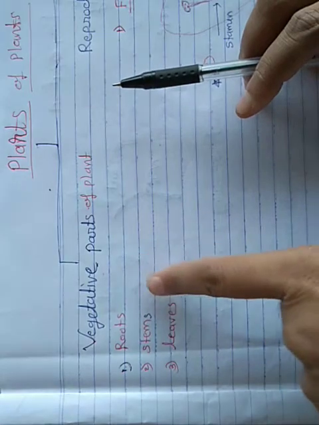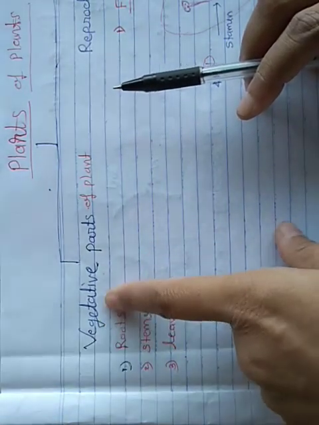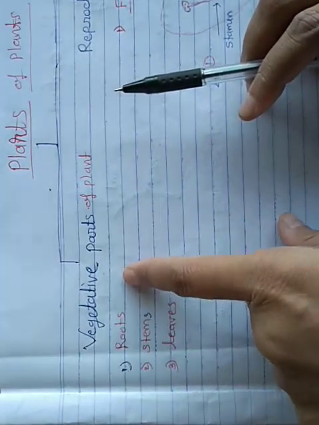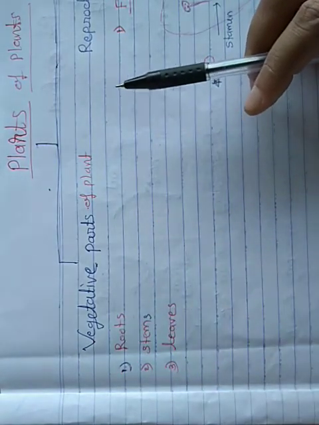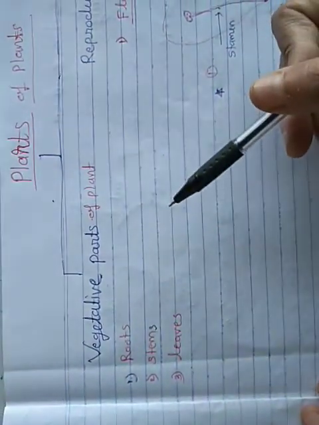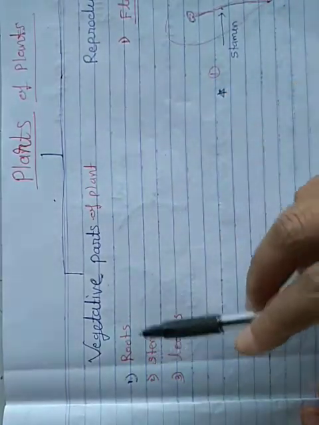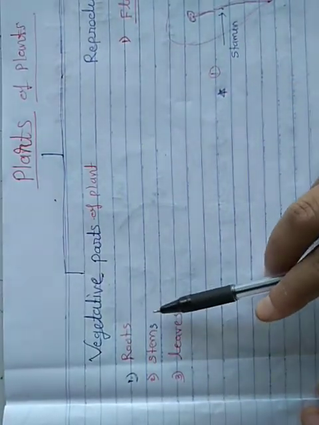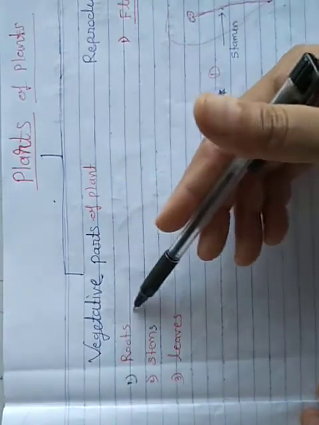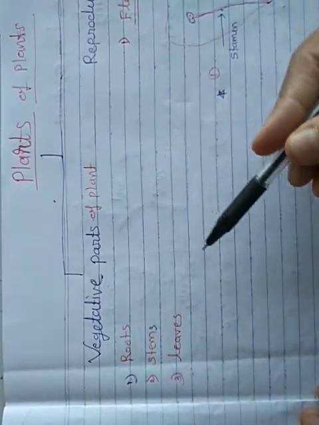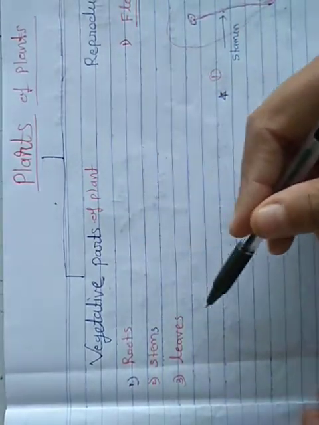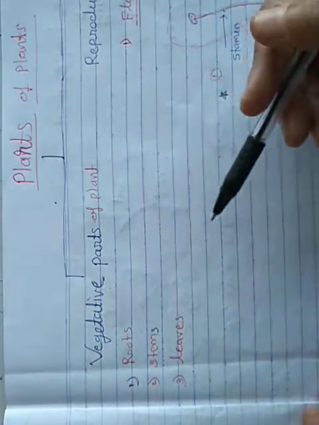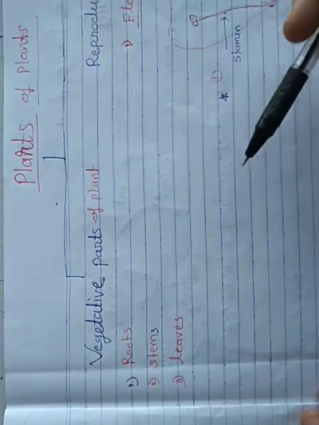These vegetative parts of the plant work for asexual reproduction inside the plant. Okay, so which are the vegetative parts? Roots, stems and leaves. These three parts are called vegetative parts of the plants, and these three parts work for asexual reproduction in the plant.